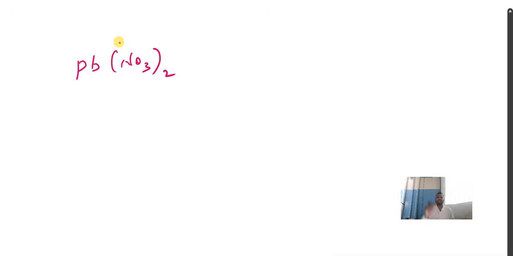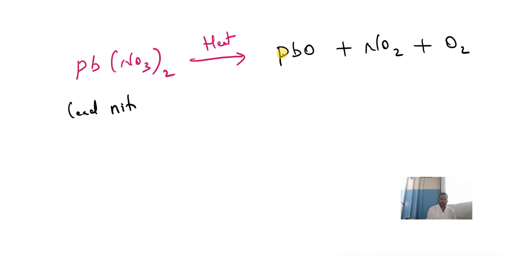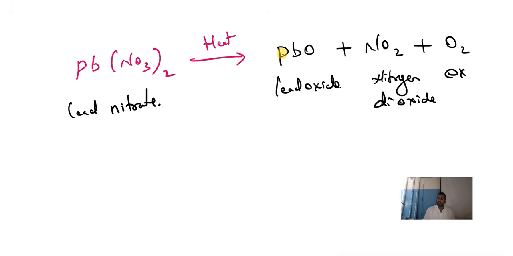That is lead nitrate crystals. What happens when we heat the lead nitrate crystals? When lead nitrate crystals are heated, it gives lead oxide plus nitrogen dioxide plus oxygen. This is a speciality of this reaction. We have lead nitrate. When lead nitrate crystals are heated, it gives lead oxide, nitrogen dioxide, and oxygen.